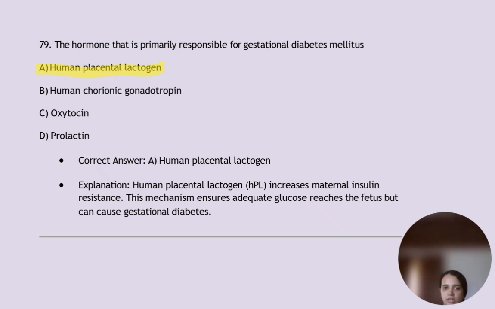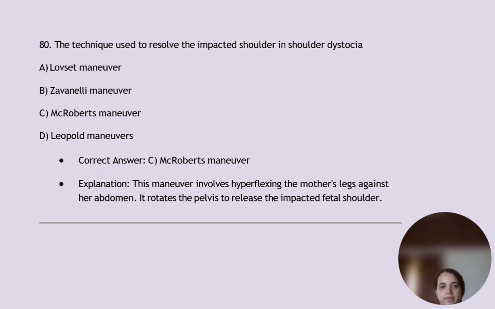Next, the technique used to resolve the impacted shoulder in shoulder dystocia is the McRoberts maneuver. This we discussed. This maneuver involves hyperflexing the mother's legs against her abdomen, which rotates the pelvis to release the impacted fetal shoulder.